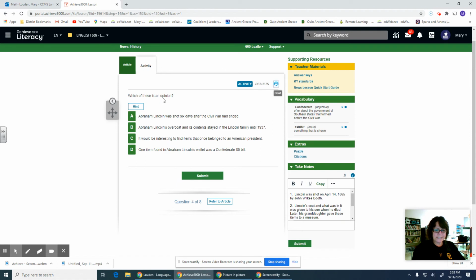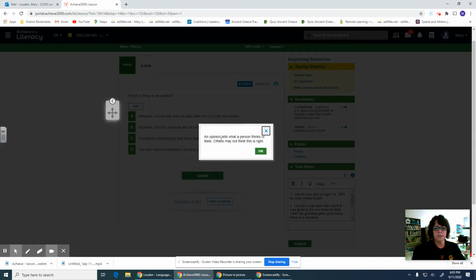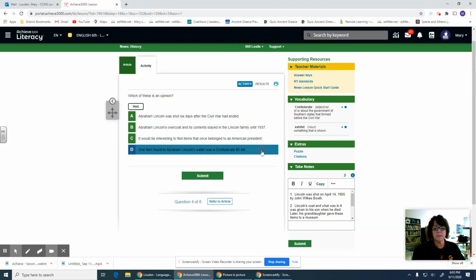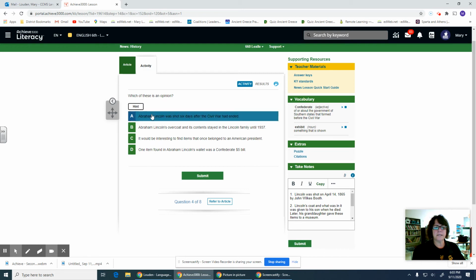Okay, which of these is an opinion? It's given me a hint. An opinion tells what a person thinks or feels. Others may not think this is right. I don't remember the hint feature being on Achieve last year. I'm liking that. So an opinion is what someone thinks, but not everybody may think this way.